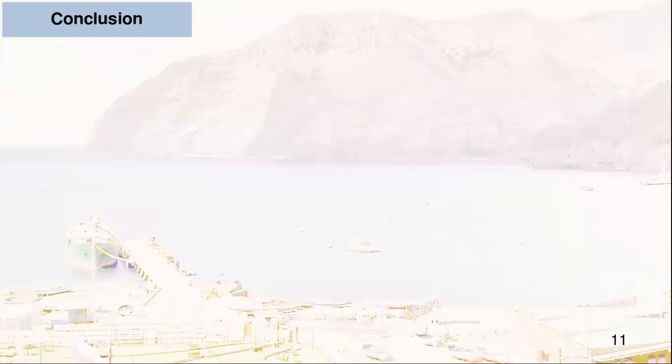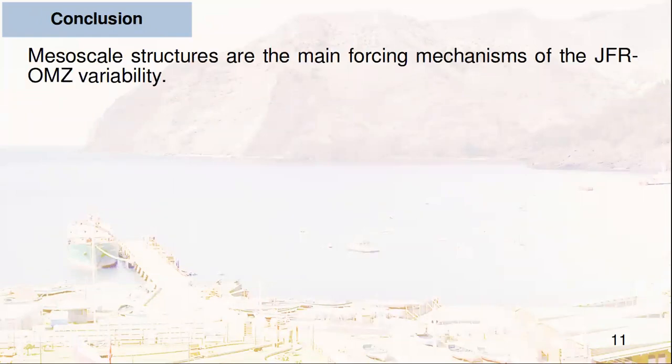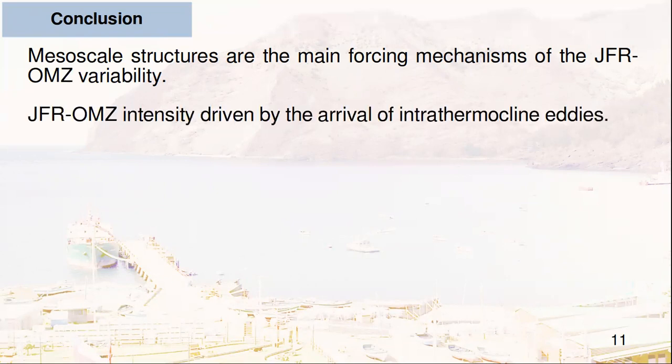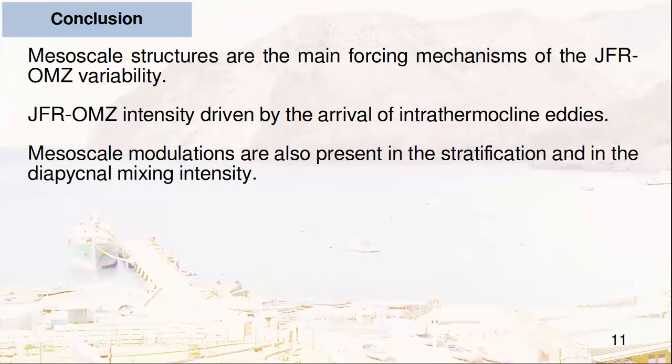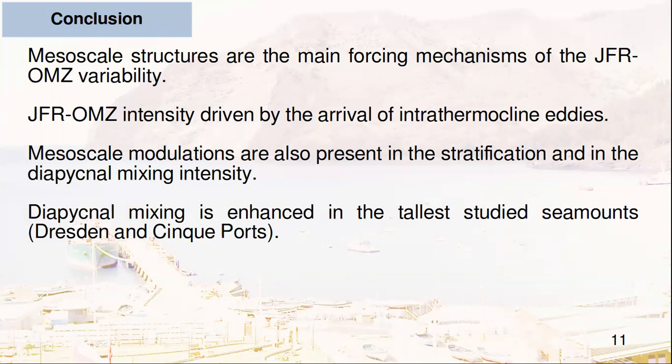Our main conclusions are that mesoscale structures in the form of meandering currents, filaments, and eddies are the main forcing mechanisms of the Juan Fernandez Ridge oxygen minimum zone variability, with its intensity mostly driven by the arrival of intrathermocline eddies. Mesoscale modulations are also present in the stratification and in the intensity of the diapycnal mixing, thus in the ventilation of the Juan Fernandez Ridge oxygen minimum zone, with the last also enhanced in the tallest study seamounts, Dresden